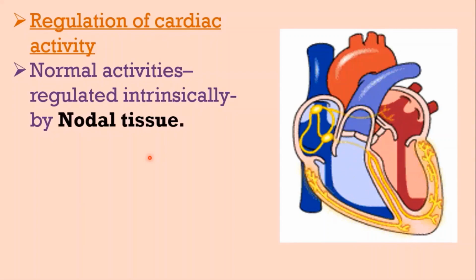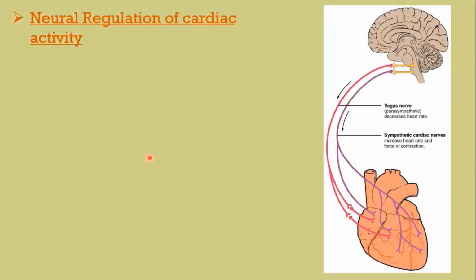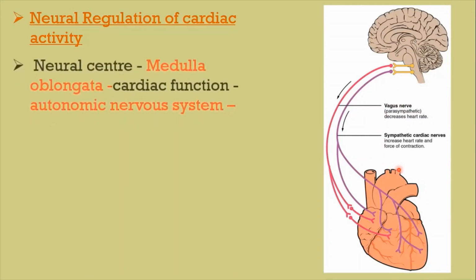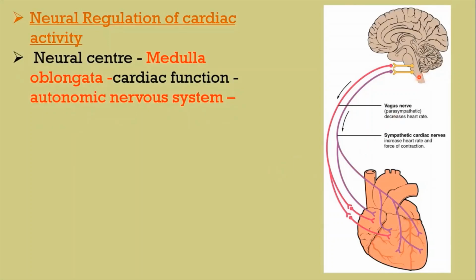Two systems control the working of our heart. First, coming to the nervous control of cardiac activity. Which part of our nervous system controls the cardiac activity? It is the medulla oblongata, the part of the hindbrain, that moderates our cardiac function. How can it regulate the heartbeat? This neural center regulates the sinoatrial node, the pacemaker of the heart, through the autonomic nervous system.